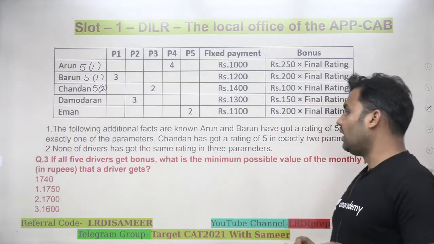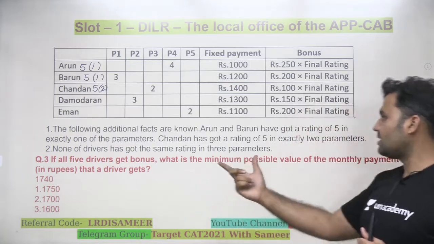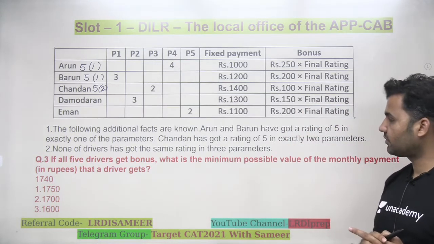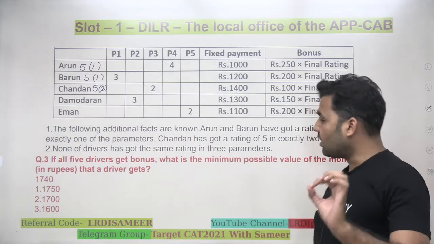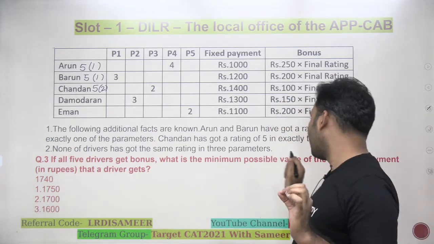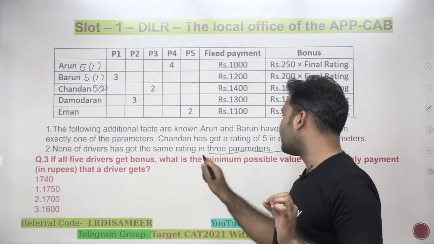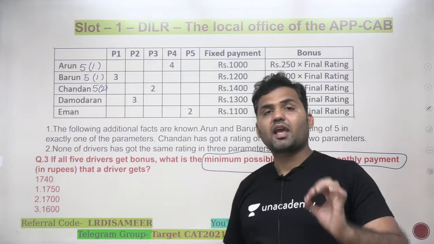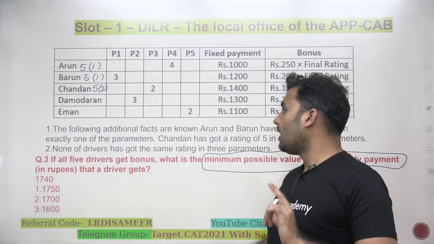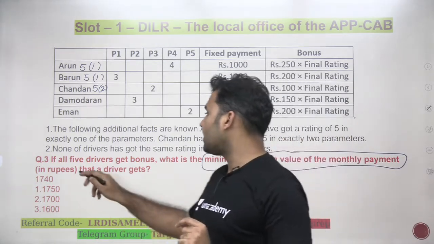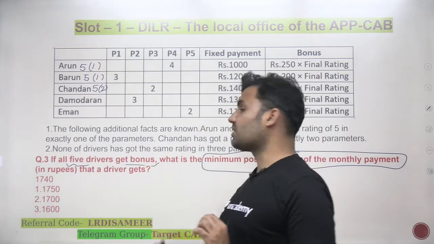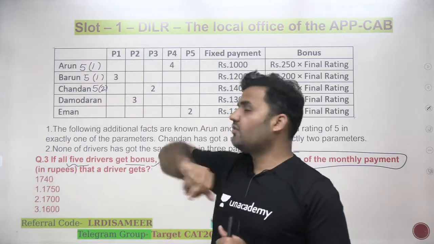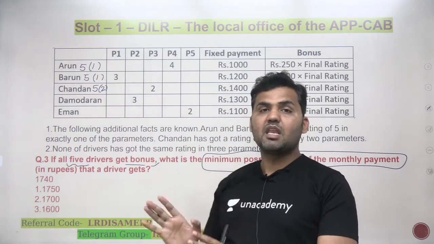Now the question says all the 5 drivers get bonus. What is the minimum possible value of the monthly payment that a driver gets? 2 things that you should be concentrating on in the question: I want to find out the minimum possible value of the monthly payment. Monthly payment should be as minimum as possible. And one more condition that I need to satisfy is all the 5 drivers get bonuses. Just try to satisfy it. All drivers should get bonus, and out of these 5, who will be having the minimum possible rating?